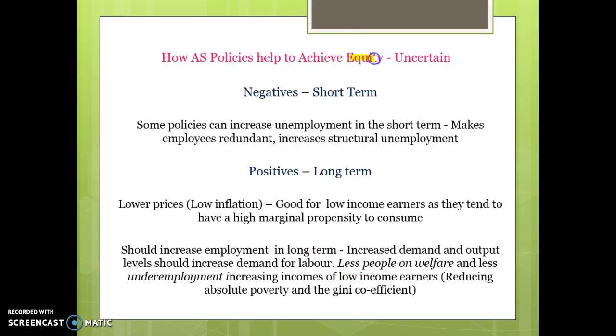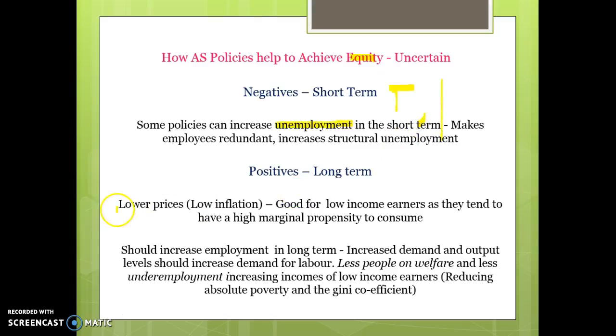Equity sort of flows on with employment. It can be negative in the short term because there's more unemployment, and that can lead to more people living on transfer income, and maybe not being able to achieve a dignified standard of living. That can be involved with things like tariff cuts or immigration, which could lead to more unemployment.